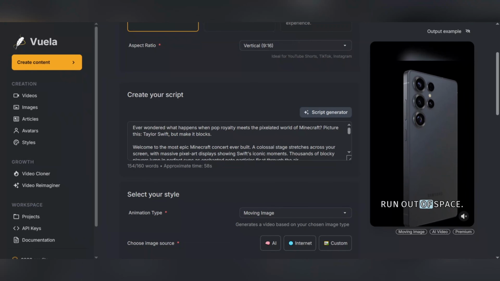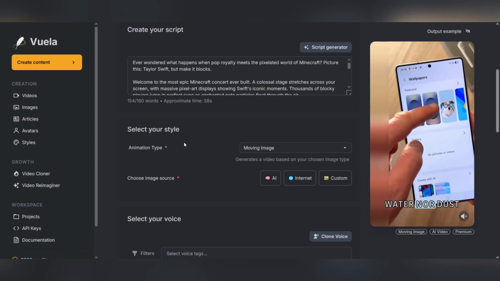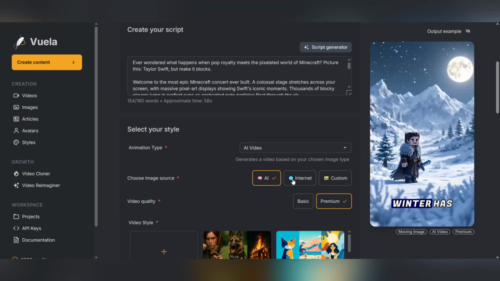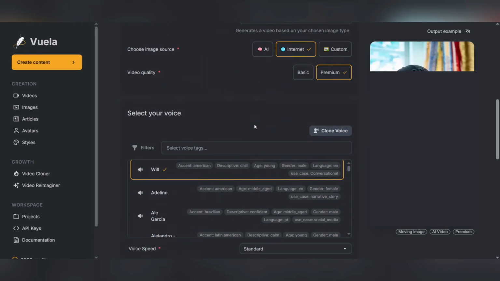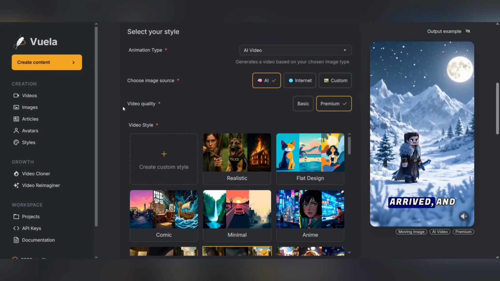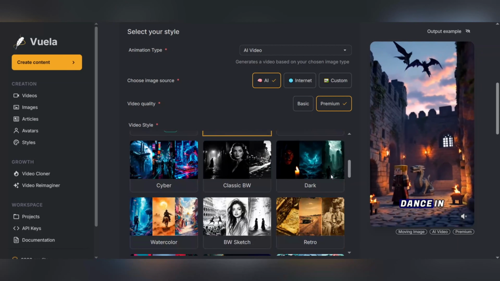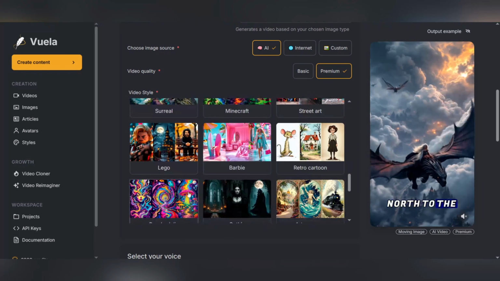After that, you reach the Select Your Style section. Here you choose whether your video will be more of a still image or a full, animated video. Next, in the Choose Image Source section, there are 3 options. AI: generate images automatically by artificial intelligence. Internet: use images available on the web. Custom: upload your own images.